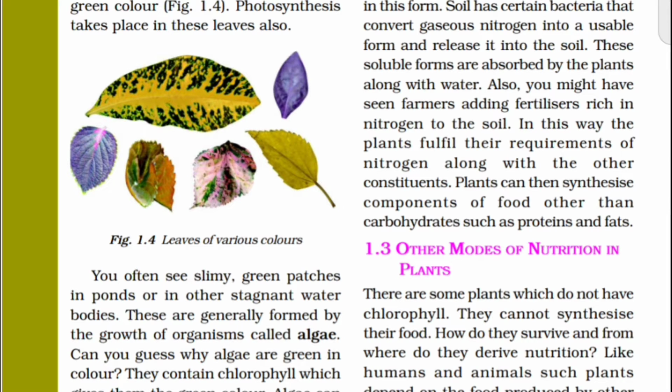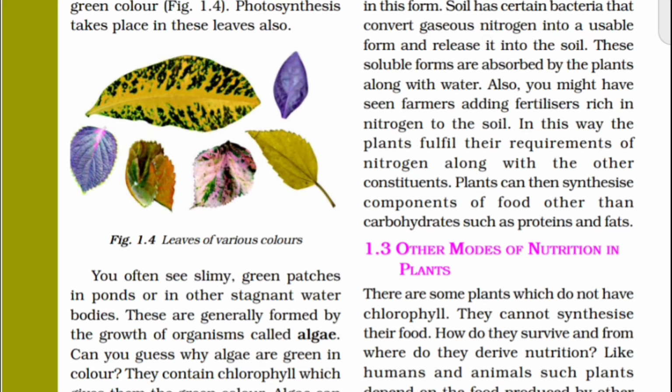Today we are going to discuss the synthesis of plant food other than carbohydrates. We already discussed in the previous classes that in the process of photosynthesis the carbohydrates or the starch is prepared. There are other nutrients as well, so we have to discuss how these nutrients are prepared from the carbohydrates or the starch.